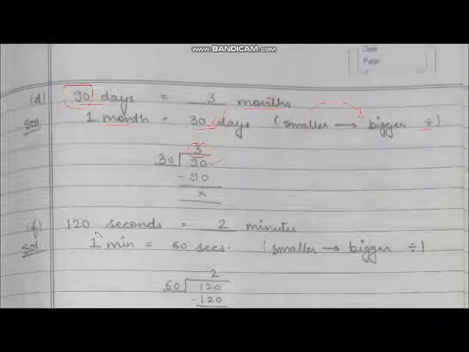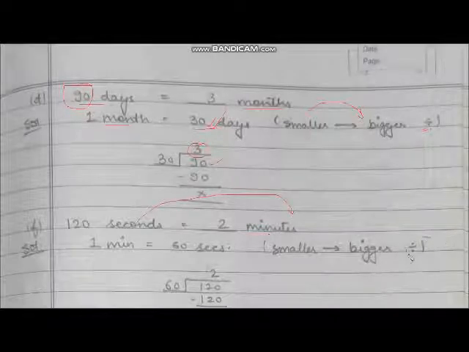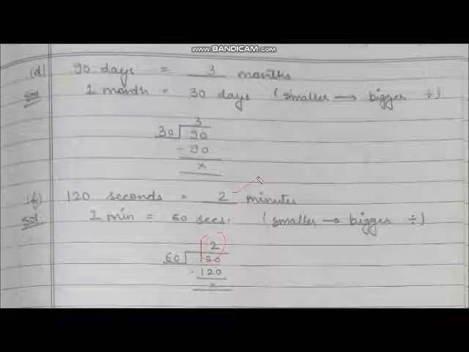Similarly, in this one, 120 seconds is equal to dash minutes. Again, we are converting smaller to bigger unit. We will divide the numbers. We know that in 1 minute there are 60 seconds. So we will divide this 120 by 60. On dividing the numbers, we are getting 2 in the quotient. So the answer is 2 minutes.